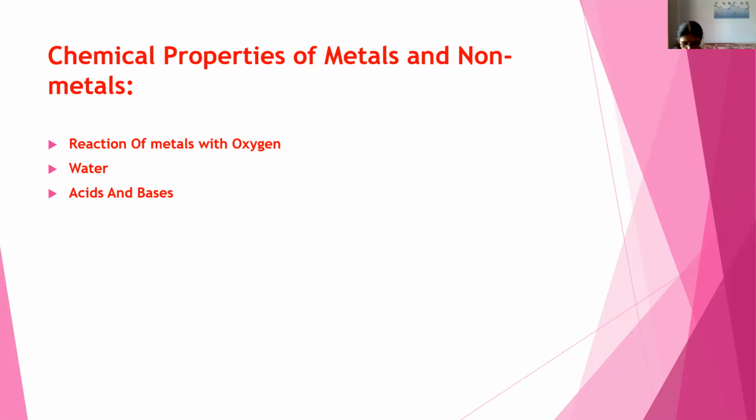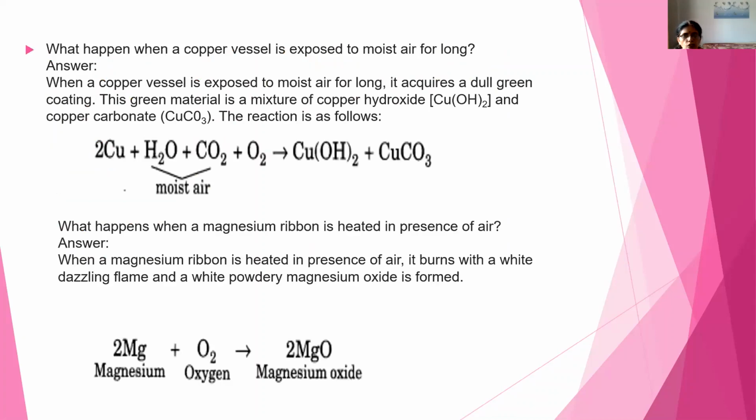So in the last session, we have learned what happens when a copper vessel is exposed to moist air for a long time. That is, copper is a metal. When it reacts with moist air for a long period of time, it gets a dull green color coating.